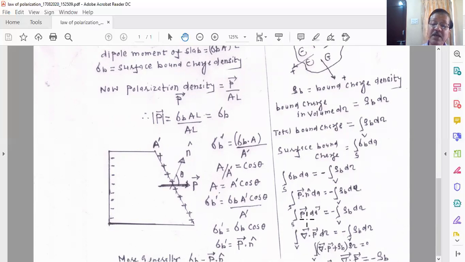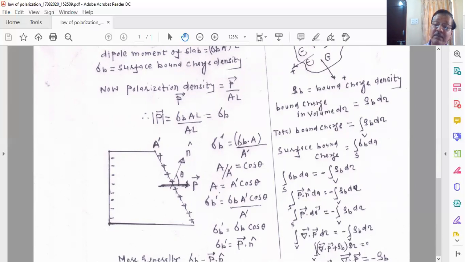So you know P dot dA is now written as the volume integration of the divergence of P d tau, equal to minus the volume integration of the charge density. The left hand side is a volume integration, and the right hand side is also a volume integration, because both are enclosed by the same surface.